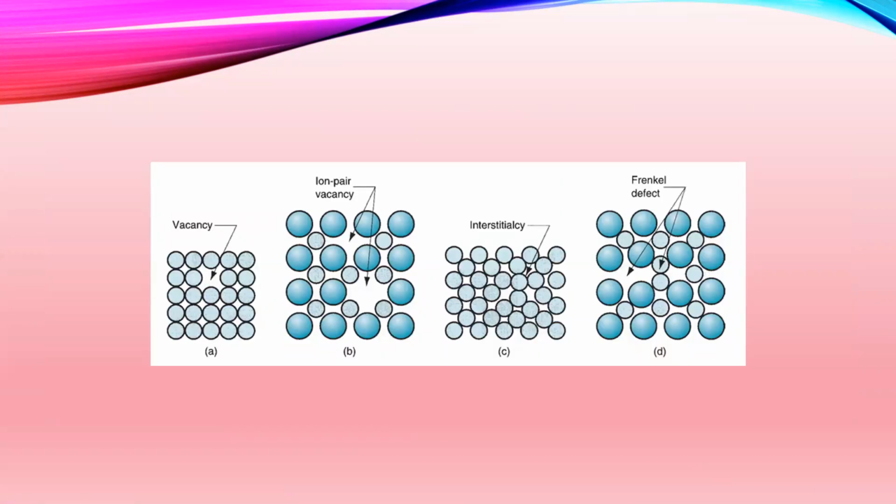Here is how the defect is shown. In vacancy defect, you can see some of the atoms are missing. Hence, a vacant space is created in between. Next, when we talk about the ion pair vacancy, that means one positive and one negative ion are missing. Interstitial defect is when an interstitial gap is created between them, and here you can see the type of defect termed as the Frenkel defect. Frenkel defect shows that one of the ions changes its place and shows a vacancy.